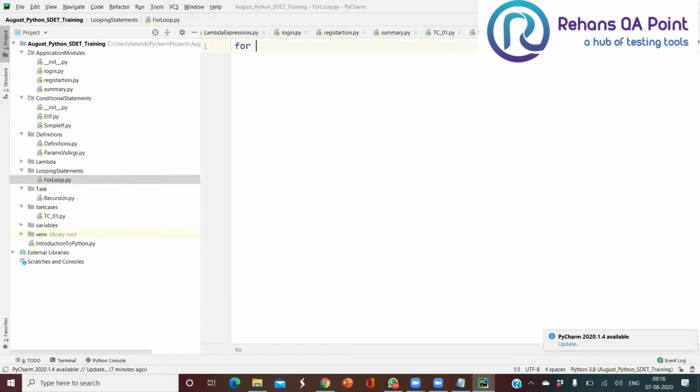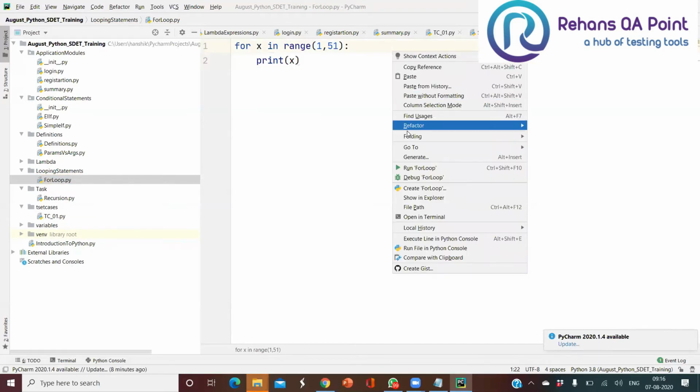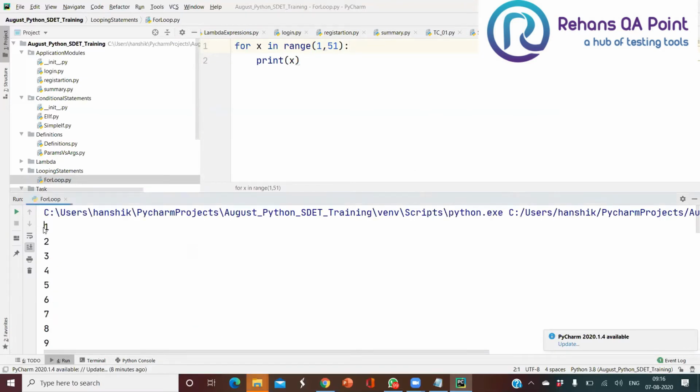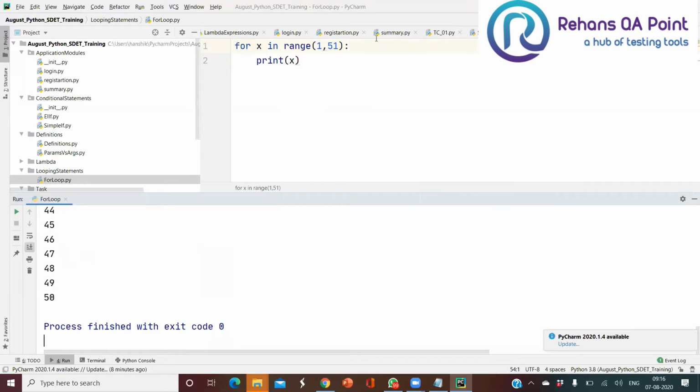So now what I'm going to do is for x in range, I want to print numbers from 1 to 50. So I told you, you have to give plus 1 to the number specified, whatever you're looking for, colon. Now let me use print of x here. Now just go and run this. See here, I'll be getting the numbers from 1 to 50.